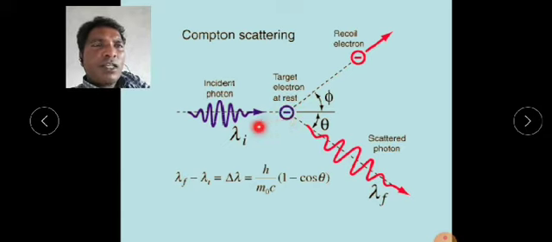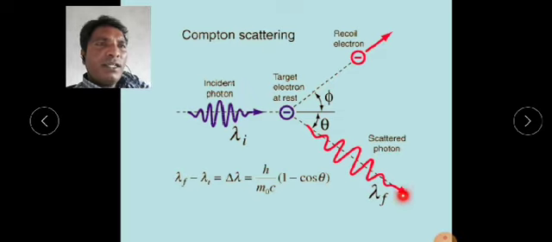The incident photon is bombarded on the target electron, and then there is scattering of the photon. On one side you see the recoil electron and this is the scattered photon.